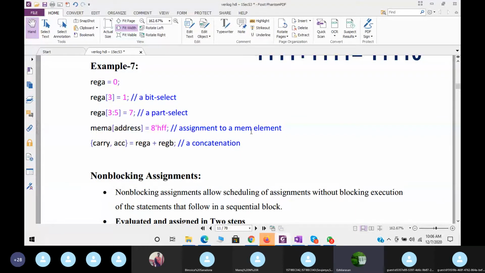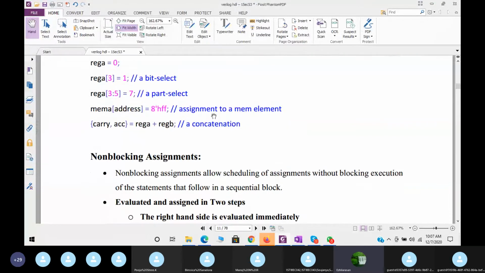Next, if you want to assign to a memory element, we can assign like this also. Mem of address is equal to 8'hFF. That is the value in the memory of address. This value should be written in the address. Next is the accumulator. Carry comma accumulator is equal to register A plus register B. This is a concatenation. These are some examples used for blocking statements.